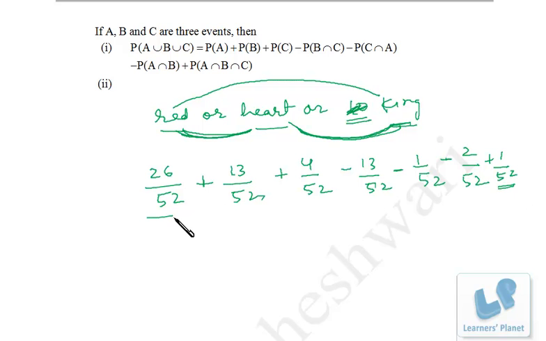So this is the probability of getting a red card. This is the probability of getting a heart. This is the probability of getting a king. We deducted the probability of red and heart. We deducted the probability of heart and king. We deducted the probability of red and king. While we were making all the deductions, we deducted the king of heart, which was red. So we need to add them once, right?